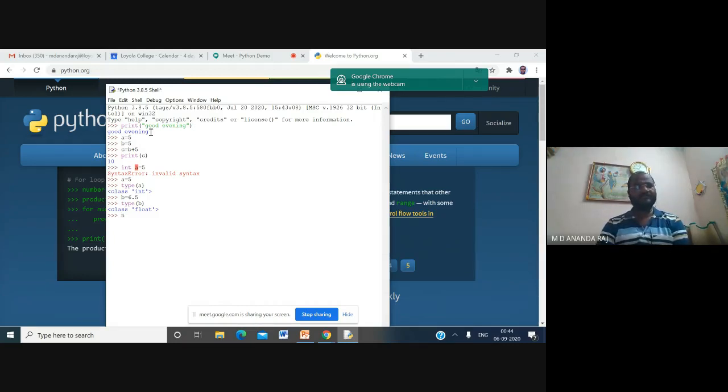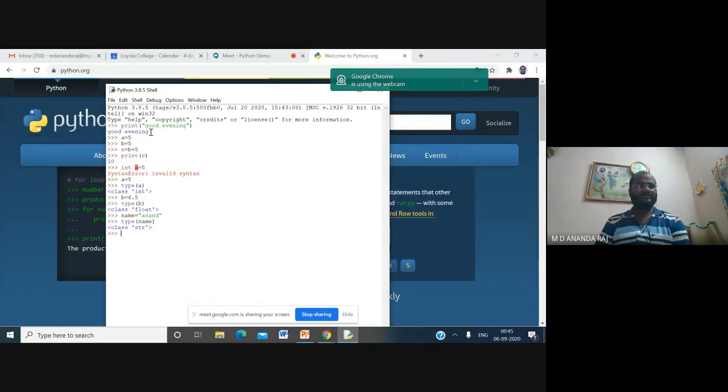Then, for example, name is equal to Anand. If you type type of name, you can see here string. Like that you can see the data type. We are not declaring any data type here for any variable. By seeing the value which we are assigning, it will assign that particular data type to the variable.